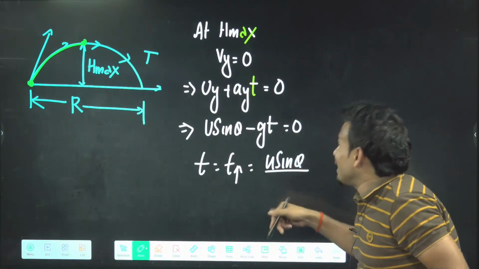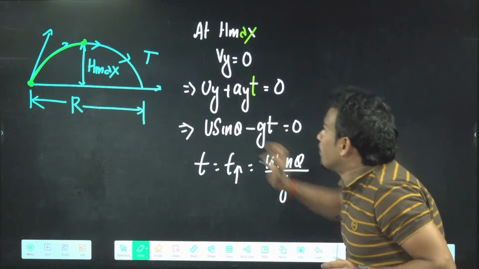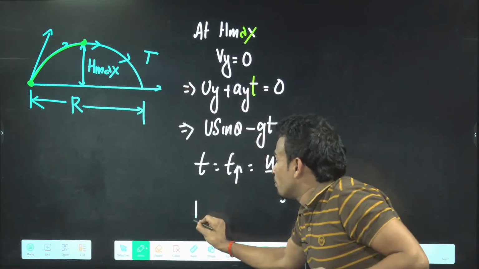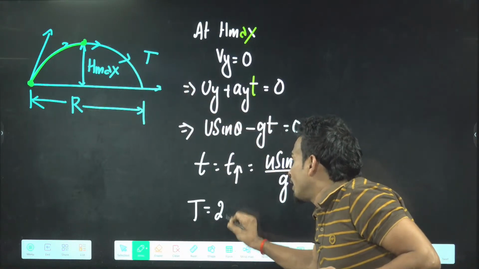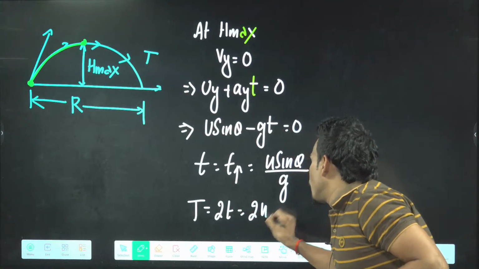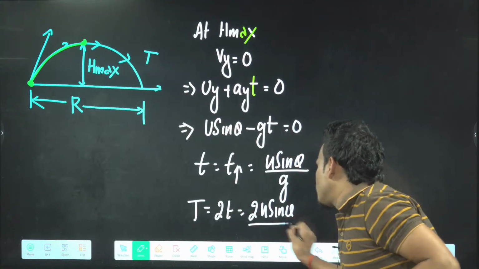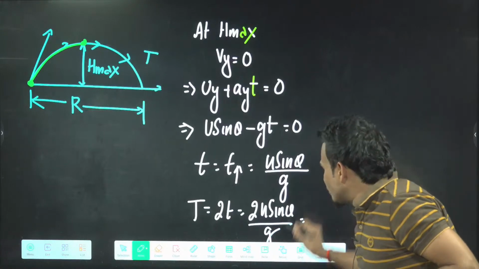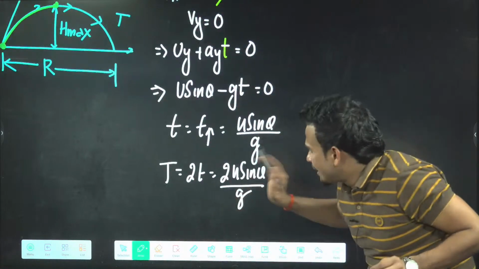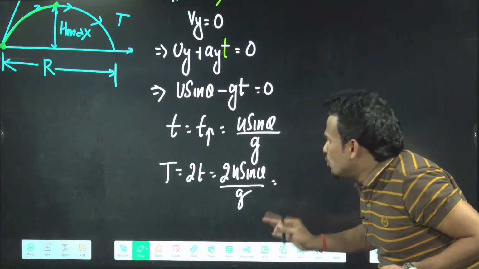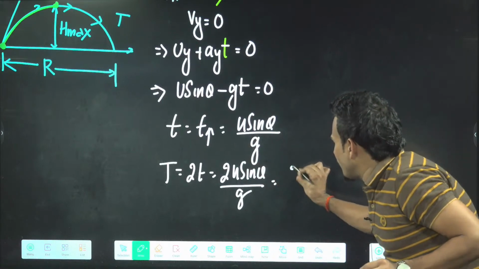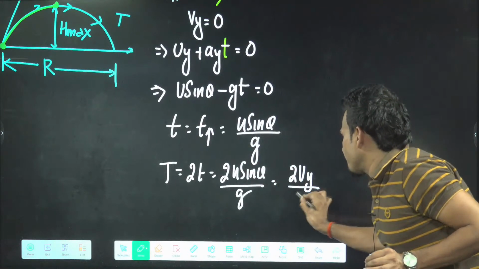But the total time of flight, going and coming, will be double of this, that is 2u sine theta by g. Or sometimes u and theta are not given, they directly give ux and uy. Then this formula becomes 2uy by g.